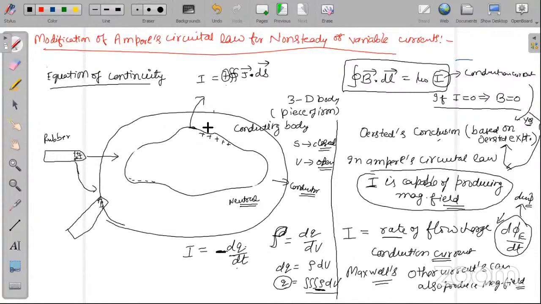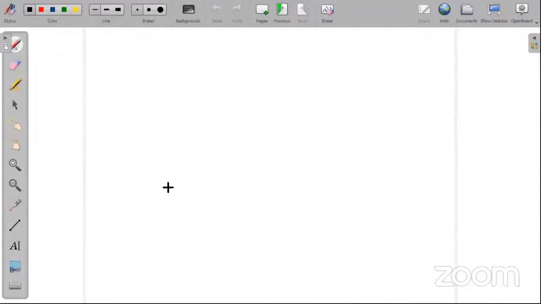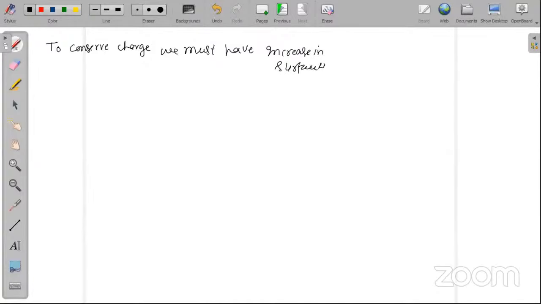Now I will add a new page. Therefore, for this figure, to conserve charge, what should be the relation? Increase in surface charge equals decrease in volume charge.